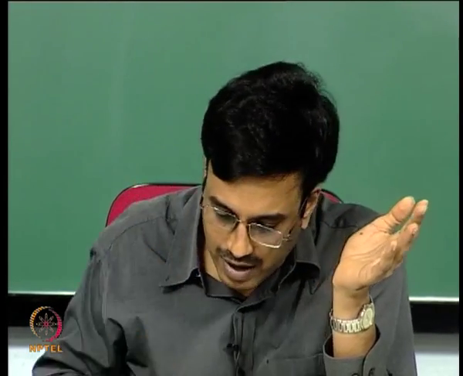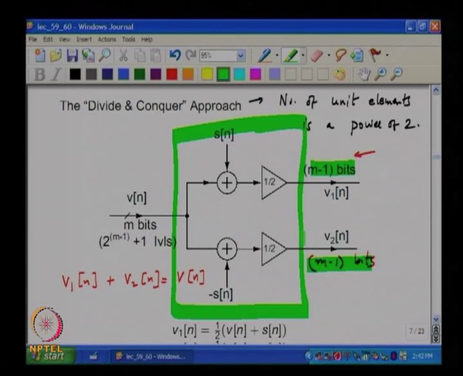Okay. So at every stage, not only must these two sequences be m minus 1 bits, but if I make sure that the sum of V1 and V2 is the same as V, then what will happen eventually?